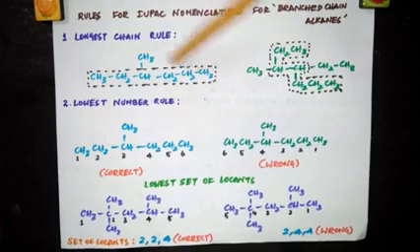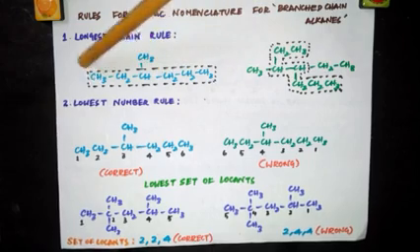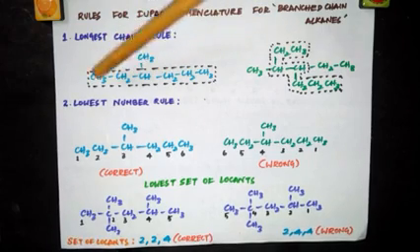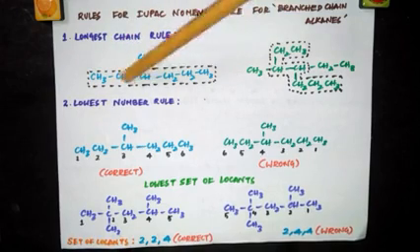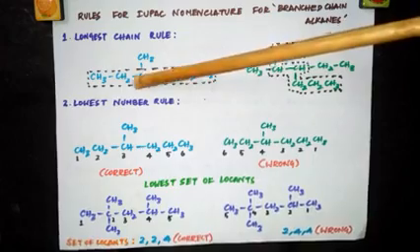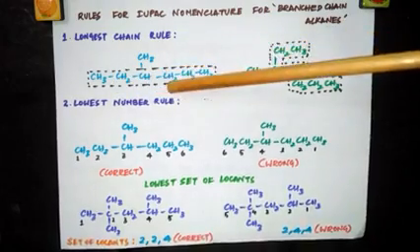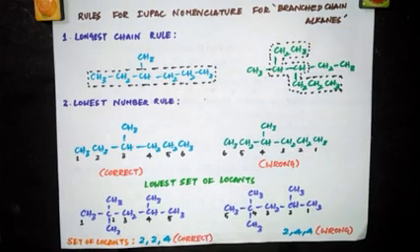See, in a straight chain, one carbon atom will be bonded to one carbon atom or 2 carbon atoms. See, this carbon is bonded to one carbon atom. This carbon atom is bonded to 2 other carbon atoms. But if a carbon in an alkane is bonded to 3 or 4 carbon atoms, then we call that a branched chain alkane. Look at this carbon. This carbon is bonded to 1, 2 and 3 carbon atoms. So now this is a branched alkane.